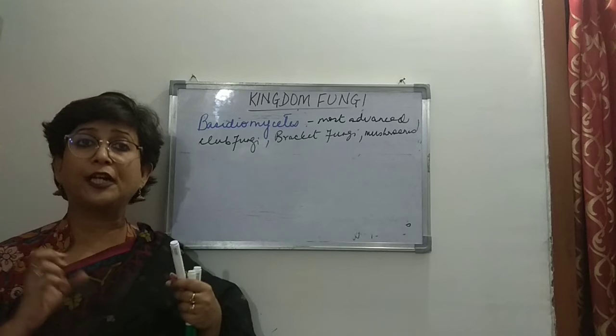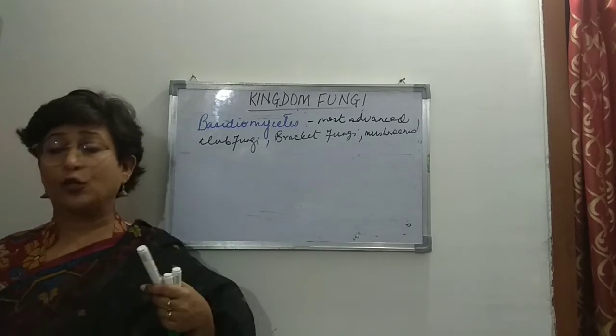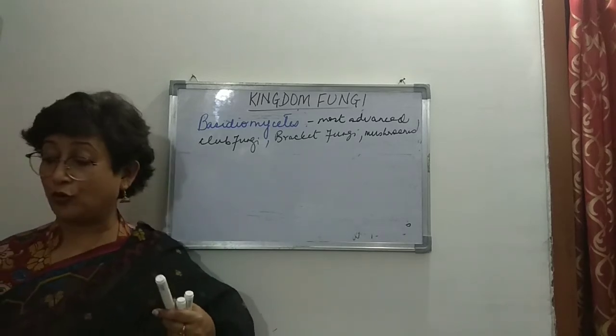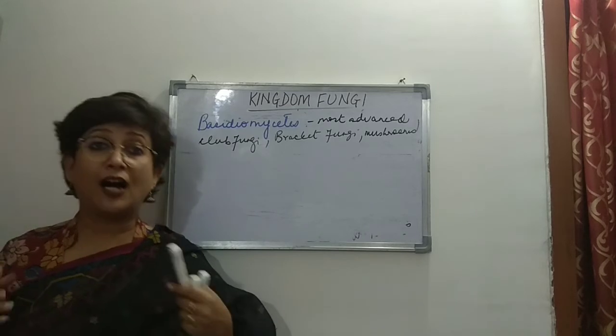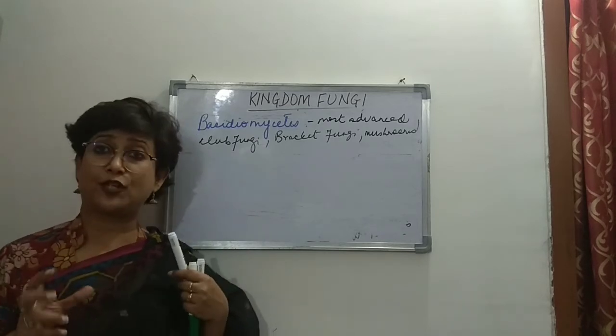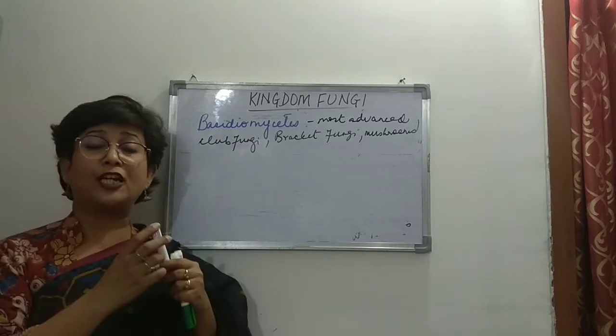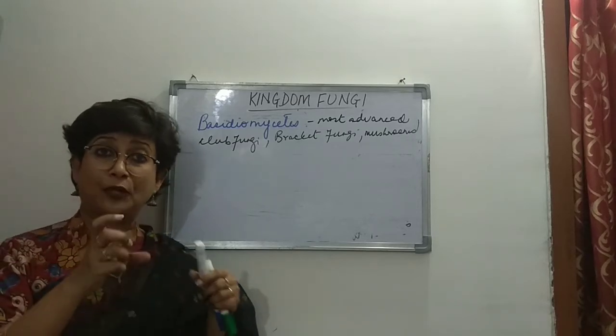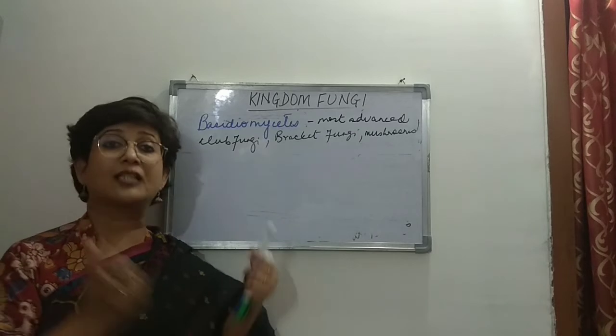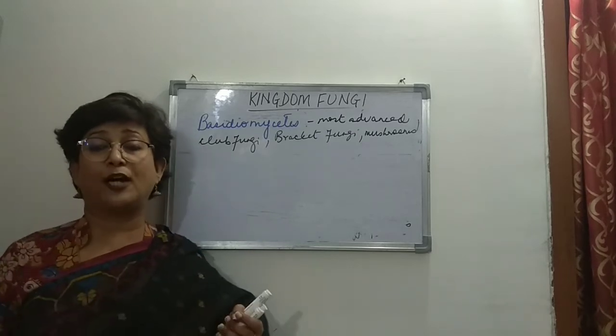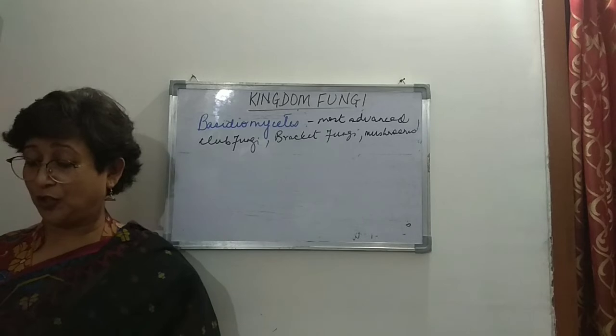That means the fruiting body of this particular group of fungi is most common, and most large and conspicuous. Conspicuous means quite visible. The fruitifications are such that you can easily make out the shape and the design, right? So that is what is meant by most large and conspicuous, right?